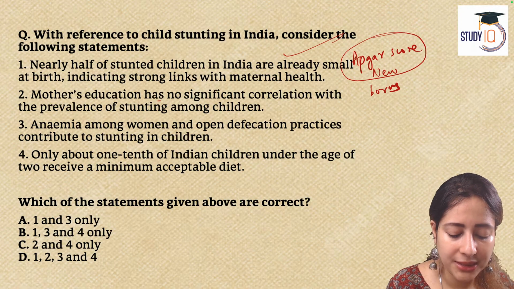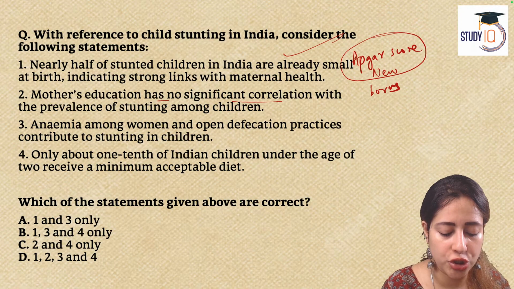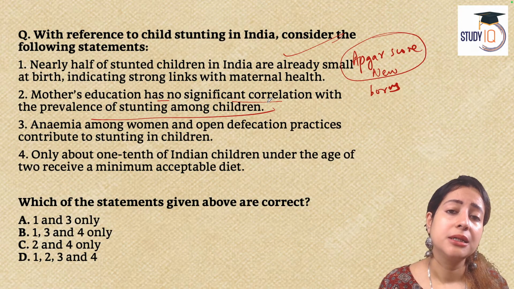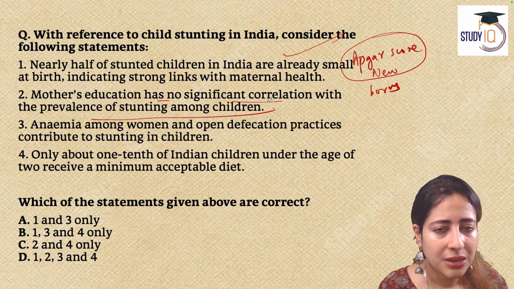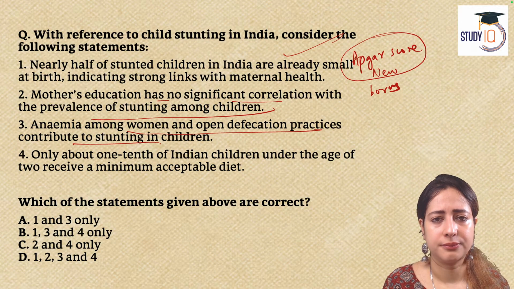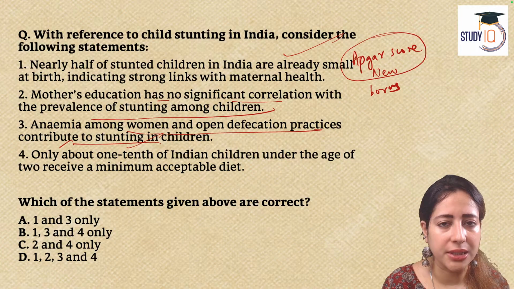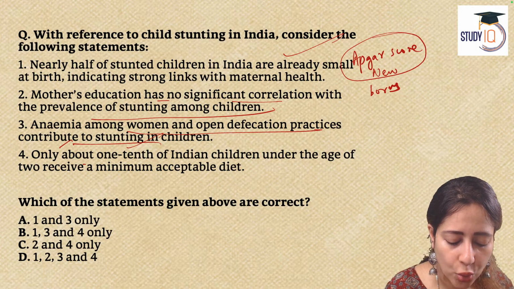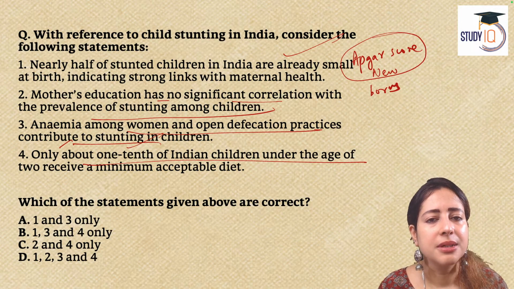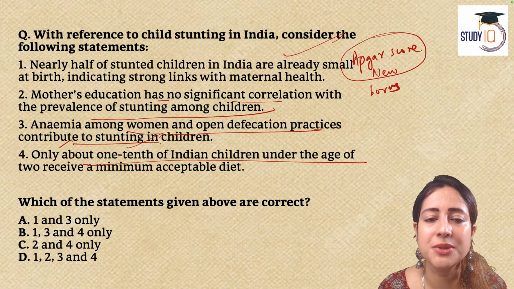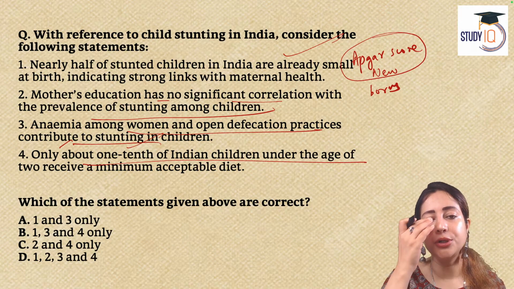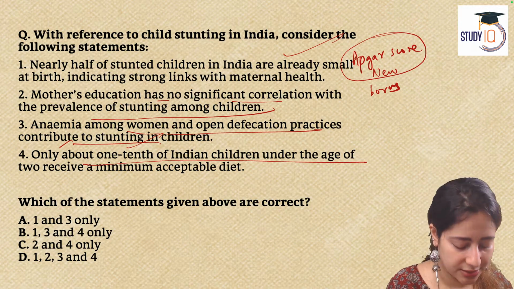Okay. Second says mother's education has no significant relationship with prevalence of stunting among children. Third says anemia, that's two types of anemia, lack of hemoglobin, lack of folate among women, and open defecation practices contribute to stunting in children. And last, only about one-tenth of Indian children under the age of 2 receive minimum acceptable diet. You can pick the statements which are correct by choosing the codes A, B, C, D. Post your answer. Let me read out your answer with your names tomorrow along with the right answer.